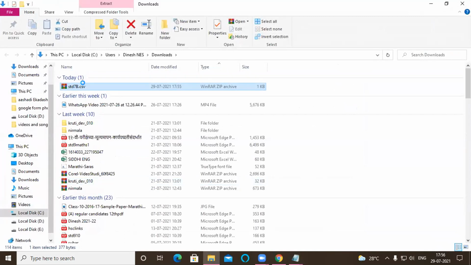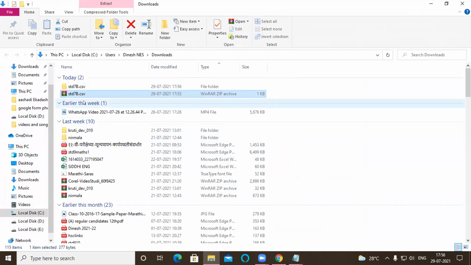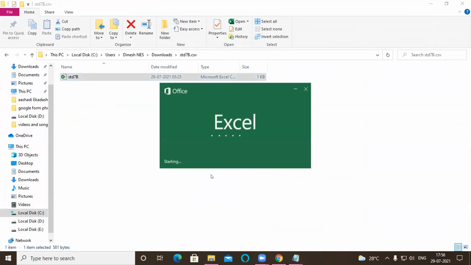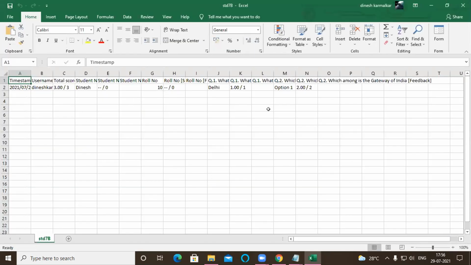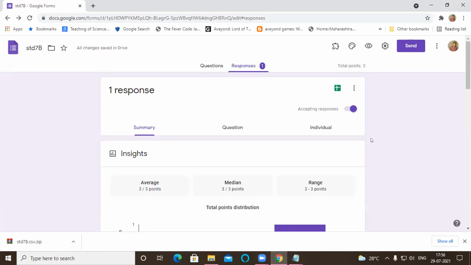Like this zip form, I have to unzip it. Just like this, you will get one file, Standard 7B. In this also, the complete result is available, which you can see offline afterwards. And you can share it with other teachers if you want. Here also I'm getting the complete results. It is also an Excel sheet. So this is the complete procedure.